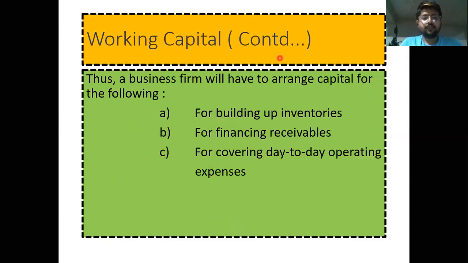Working capital continued. Basically, working capital is required for three main points. A business firm will have to arrange capital for the following. A, for building up inventories; the term inventories means stock.